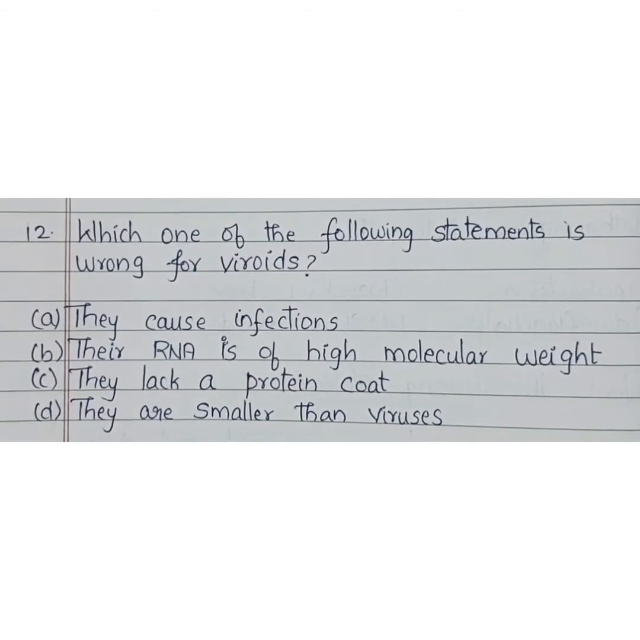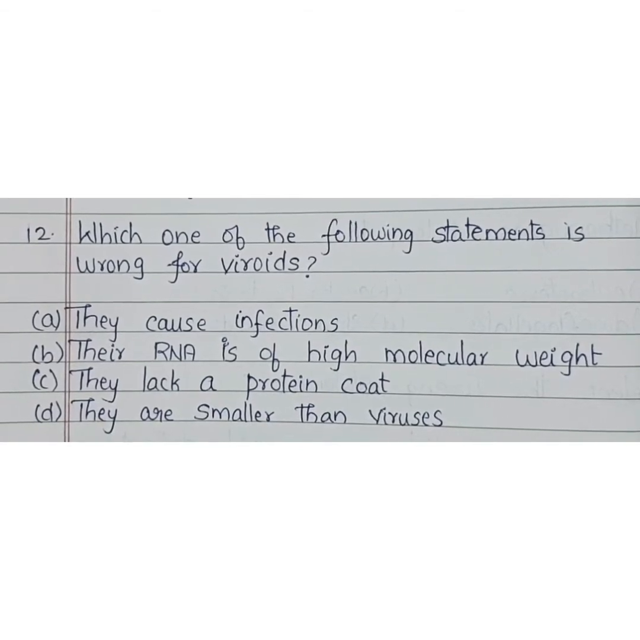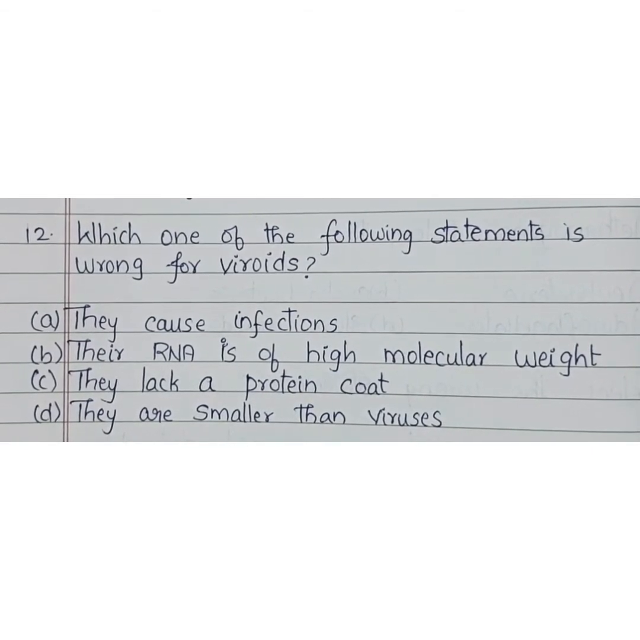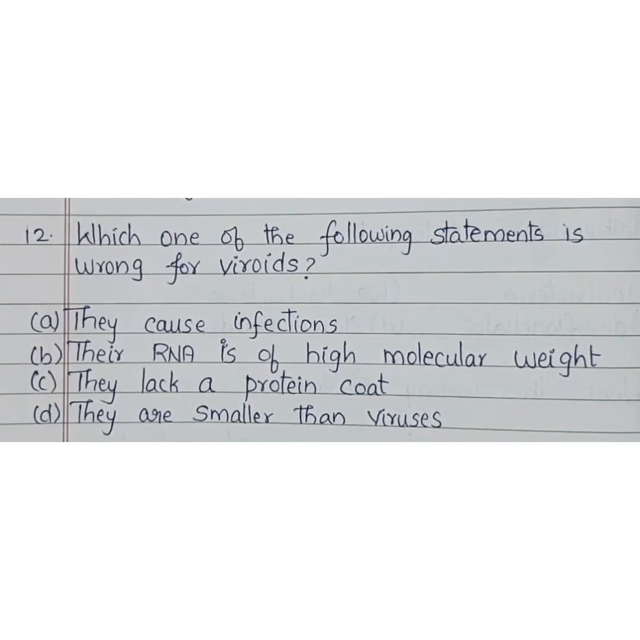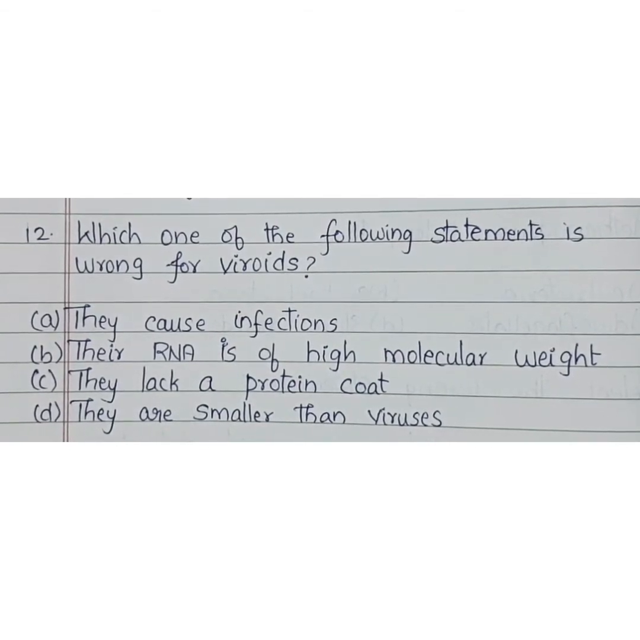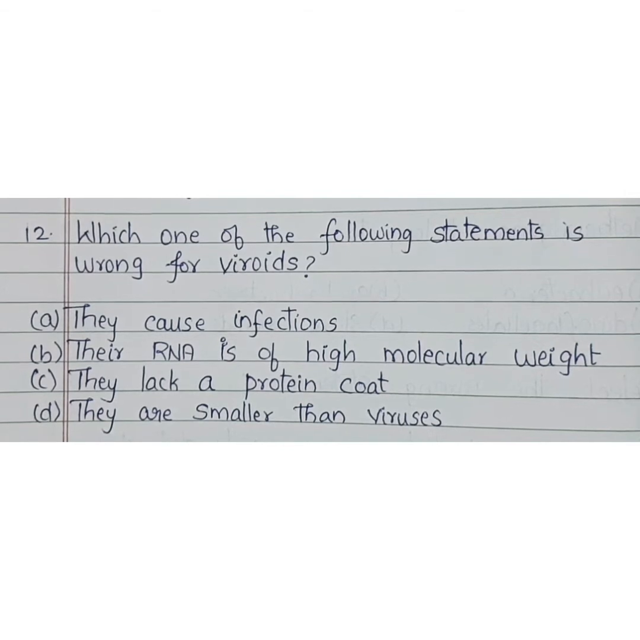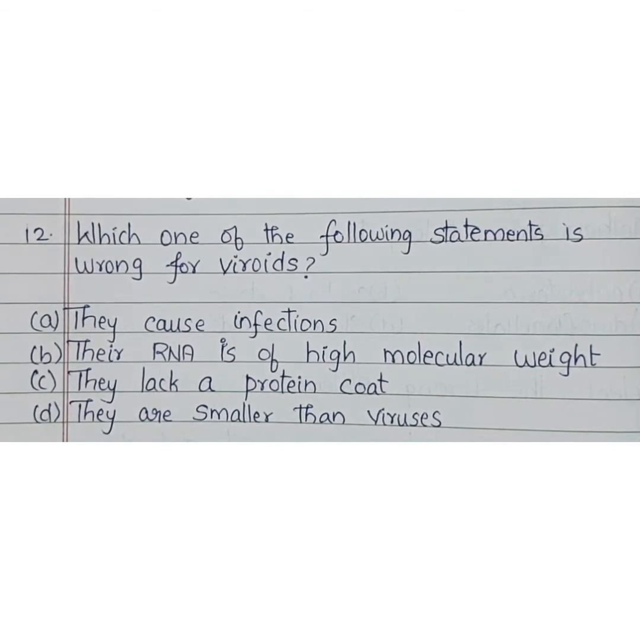Which one of the following statements is wrong for viroids? So we have already discussed viroids are infectious agents. They are smaller than viruses. They lack a protein coat and their RNA have low molecular weight. So the wrong statement is option B.